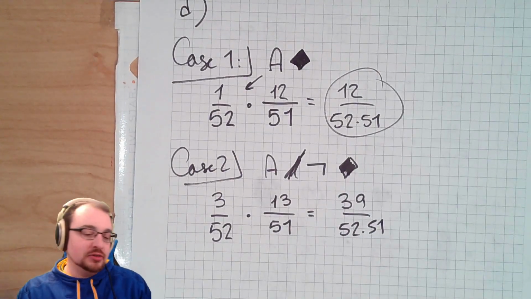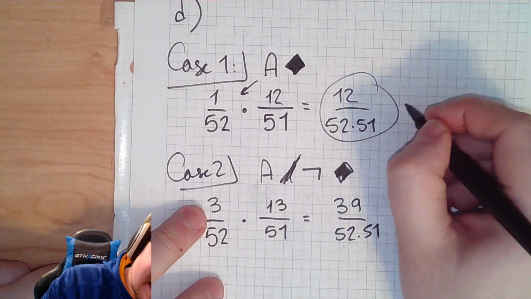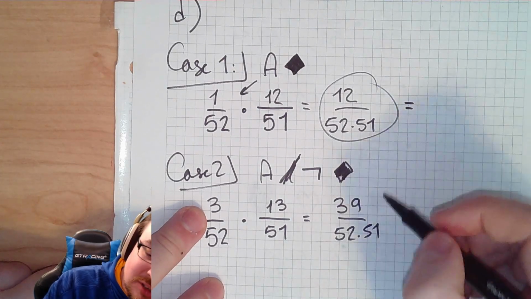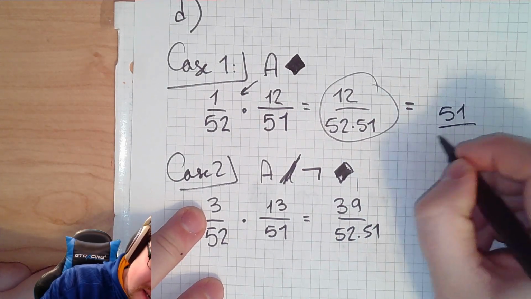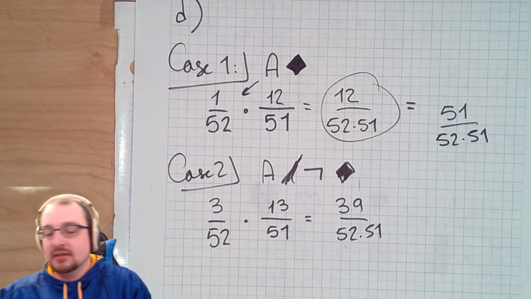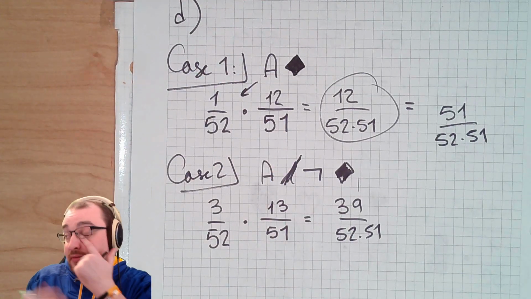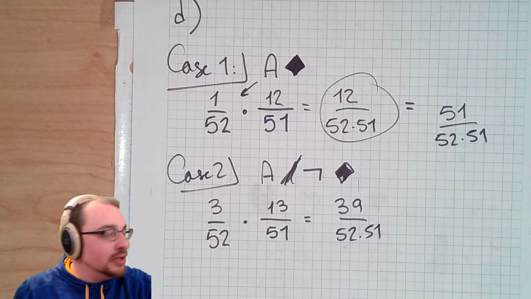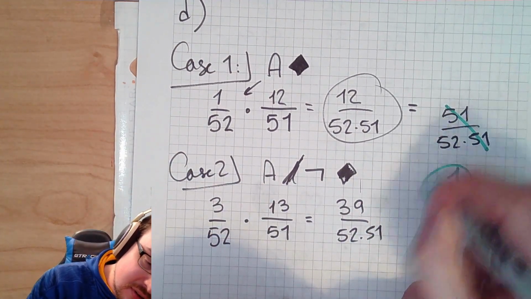Scott, what's 52 times 51? 2652. So looks like we're going to get in total here 52 out of 52 times 51, which should be the exact same thing we got last time, right? Because all we did is just switch. Instead of an ace, it was a king, right? Instead of a diamond, it was a heart. So it's going to be the same odds. We get 1 out of 52.